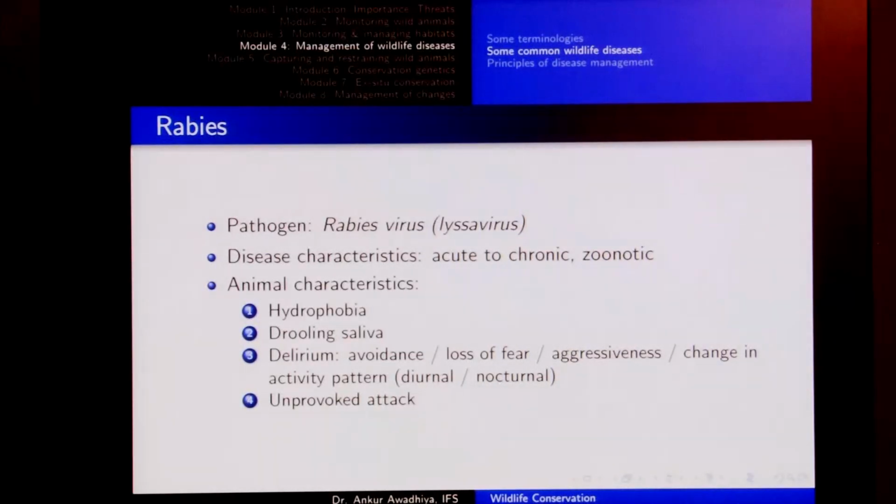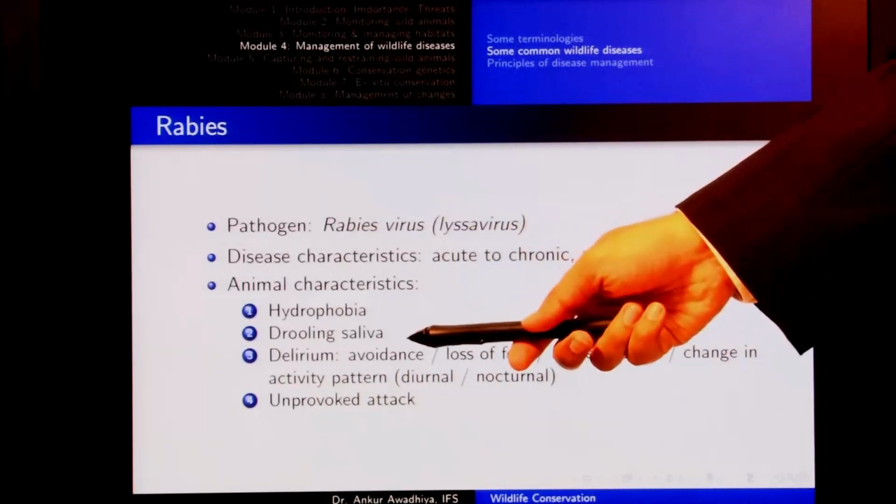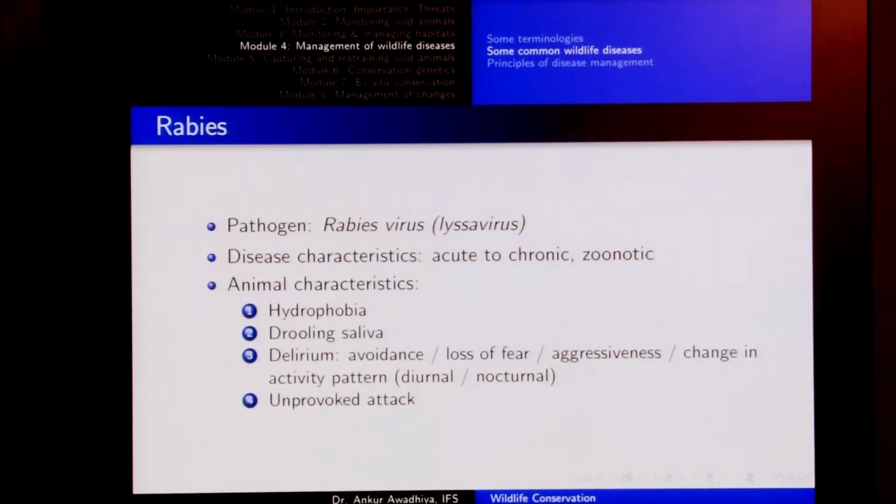Now, animal characteristics: if an animal has rabies, it would show hydrophobia. Hydro is water, phobia is fear. The animal shows a fear of water because whenever this animal tries to swallow anything, there are very strong spasms in its throat which are extremely painful. So, it tries to avoid eating or drinking anything, and especially drinking water. So, it shows hydrophobia. It shows drooling of saliva. Essentially, its mouth would show saliva dripping out.